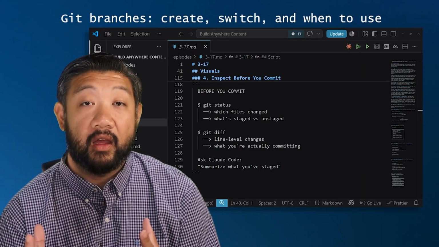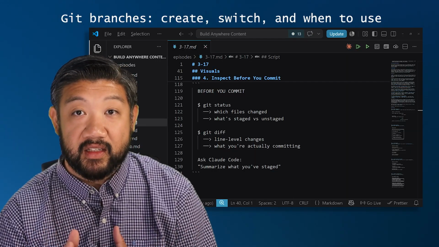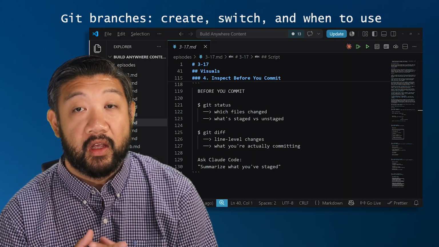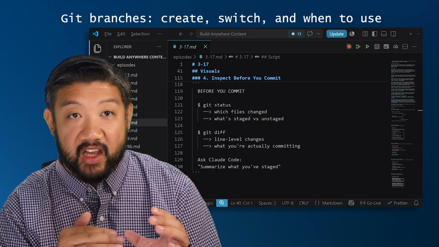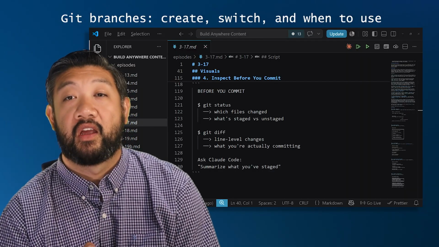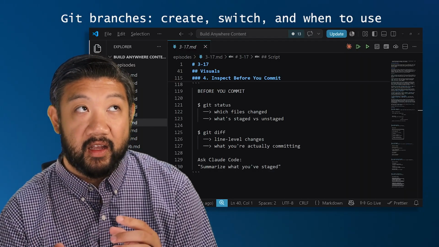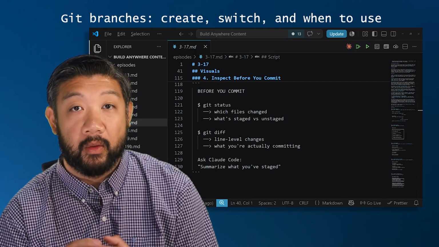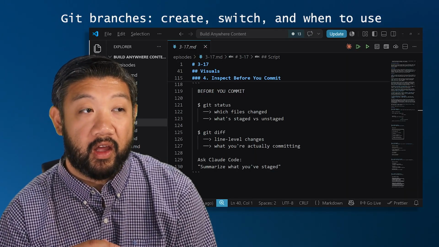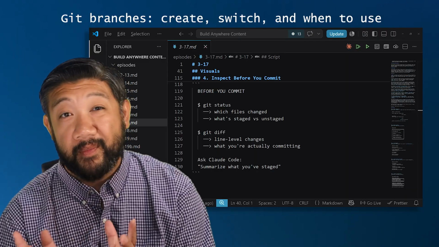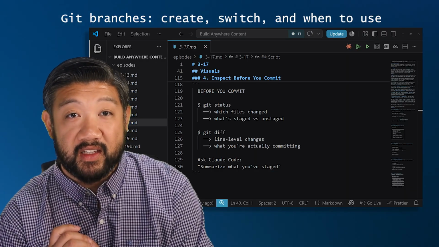For naming, most people use kebab case because it's the most readable, like fix-priority-calculation. Some teams add feature/something or bug/something. They use those prefixes. Either works, just pick one and stay consistent.